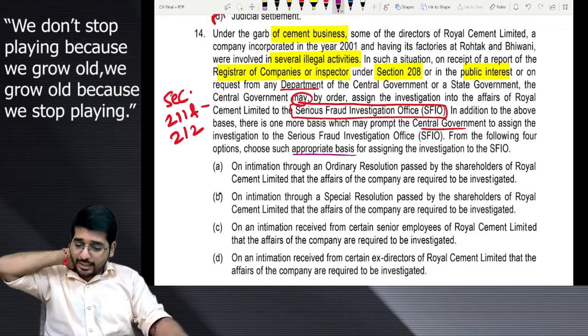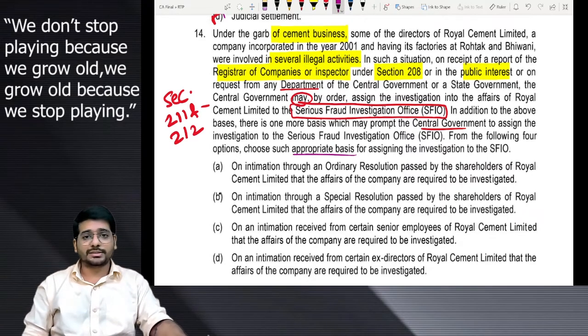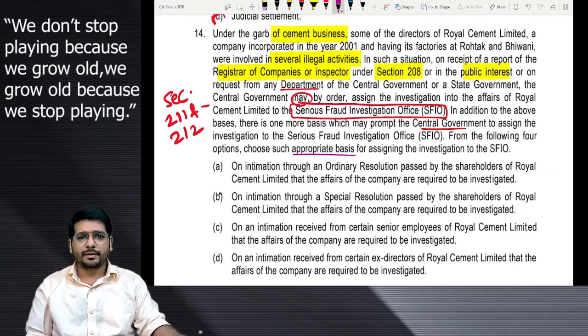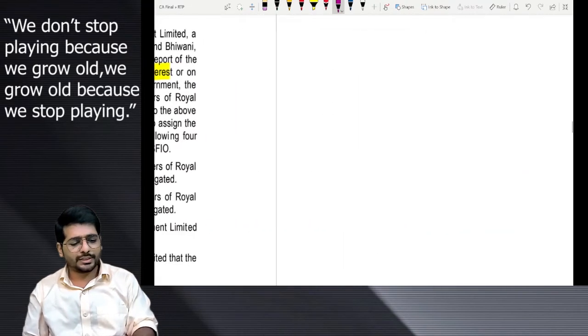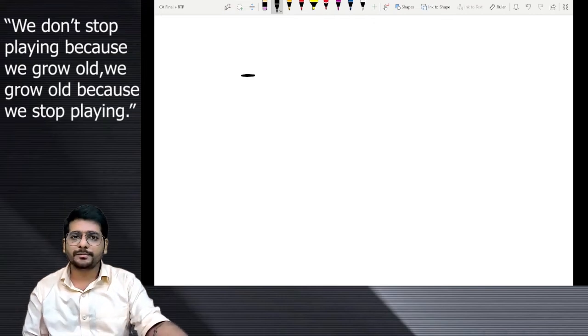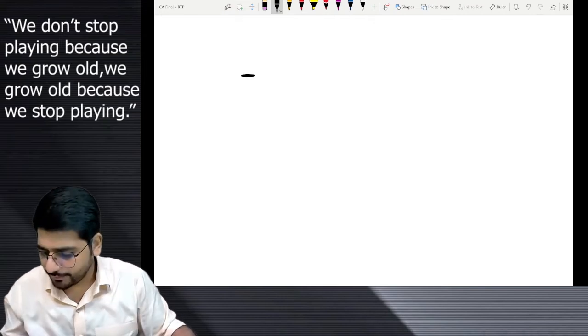Okay. What can be the basis where an SFIO investigation will begin? Let's see. What are the reasons for SFIO investigation to start? We have a list. First, as per the question only, we will note it down.